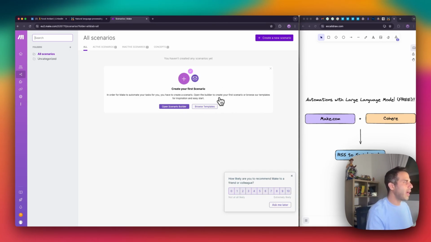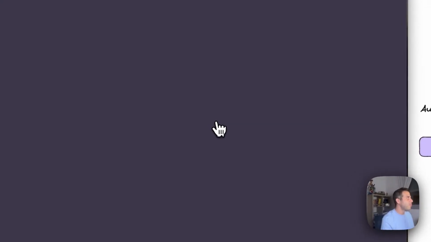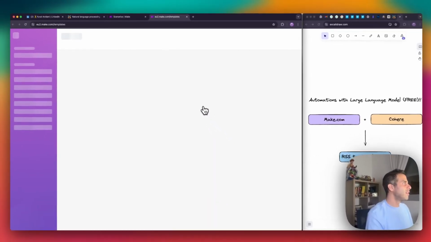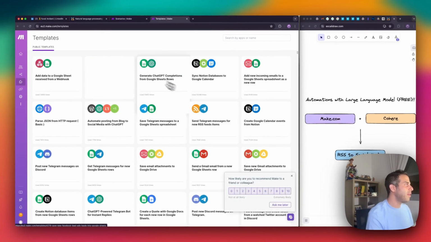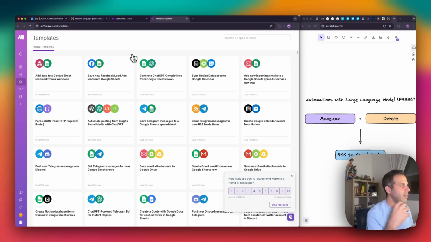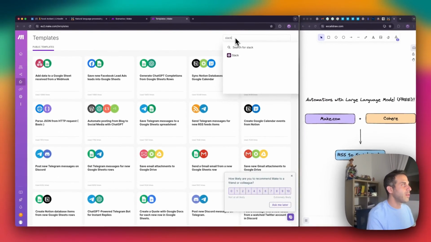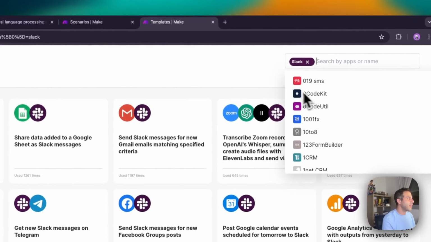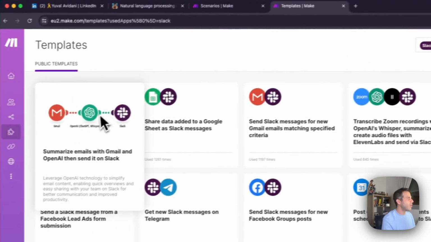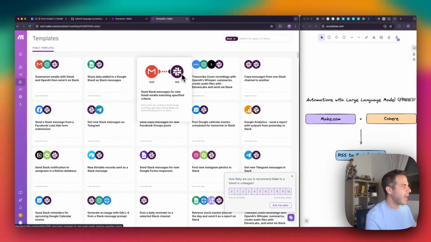But we also do have the option to browse in templates. Okay, so we can use pre-built templates if we'd like. And by pre-built templates, I mean we already have scenarios that make.com built for us, like templates we can use. So we can search for certain scenarios, like if I'll search for, say, Slack. And if you're not familiar with Slack, it's just a messaging platform. This is really easy and convenient, and many companies use it. So if I'd like to use Slack, I can just search for it, and then I'll see all the templates that already contain Slack in it.